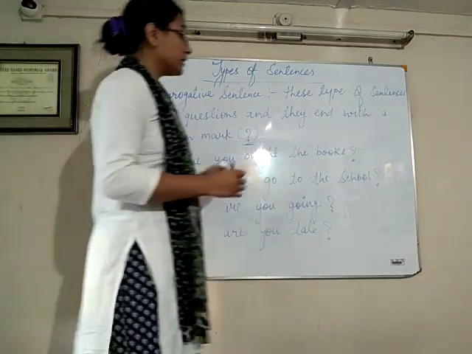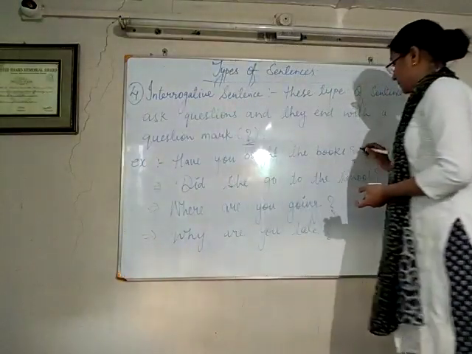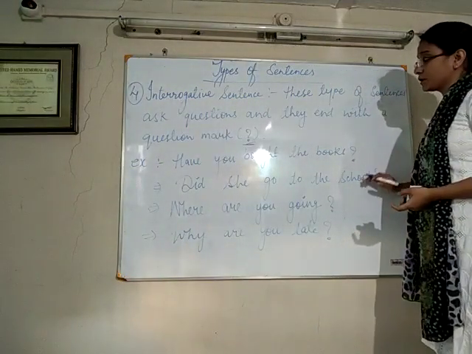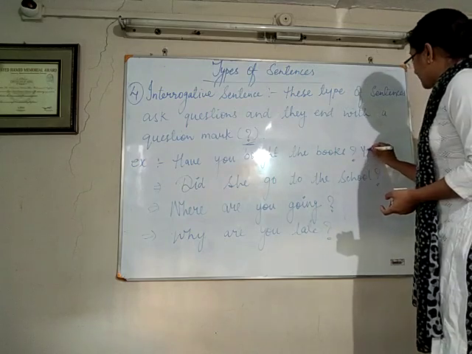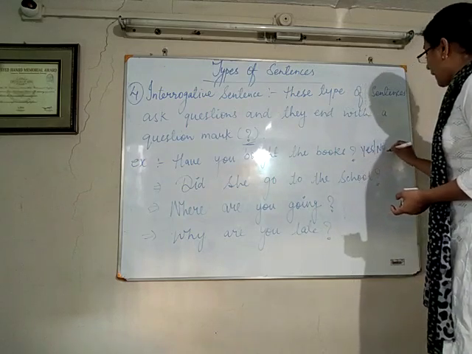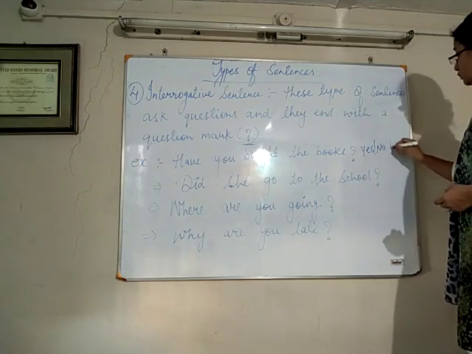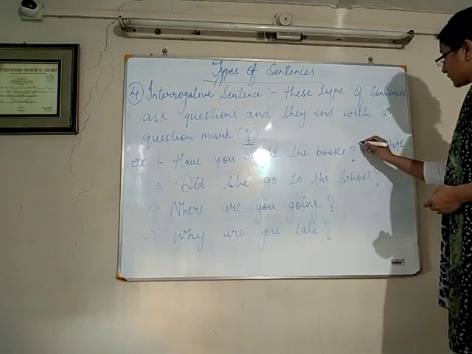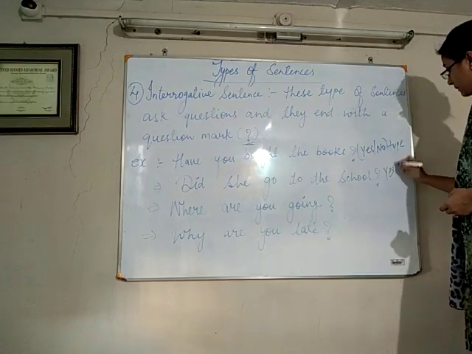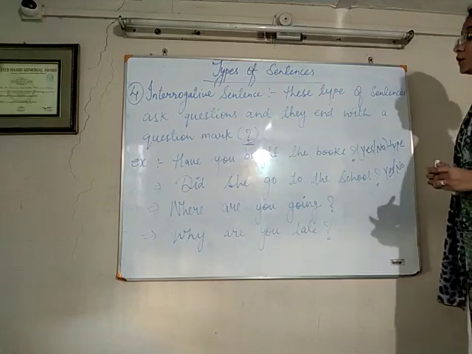And yes, in interrogative sentences, these two types of sentences are called yes/no type. I am telling you why these sentences are called yes/no type.